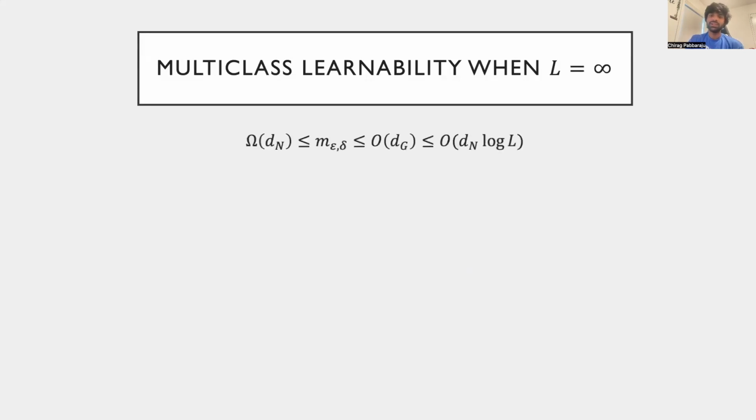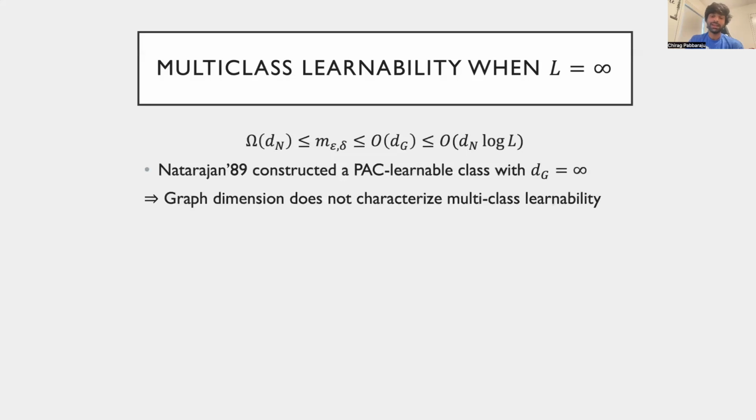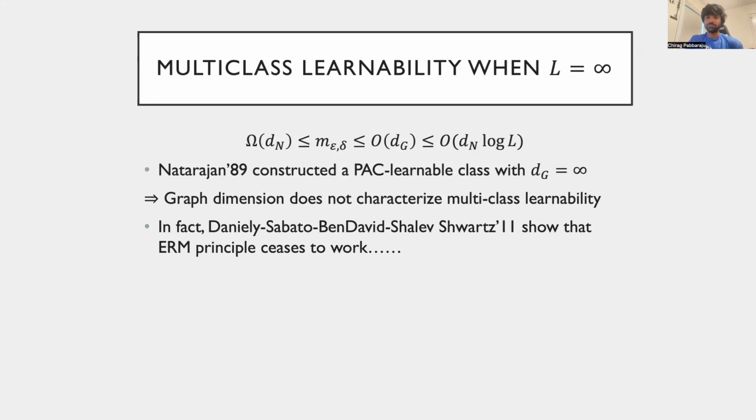However, things completely change when the number of labels becomes infinite. In this regime, Natarajan himself constructed a hypothesis class that has infinite graph dimension but is PAC learnable by a simple algorithm. This means that finiteness of the graph dimension is not necessary for PAC learnability. In fact, already in the multi-class case, some oddities start to show up.